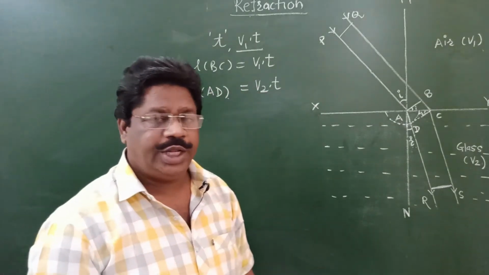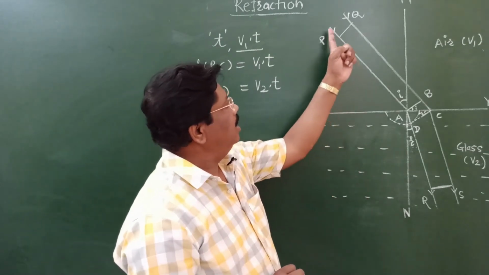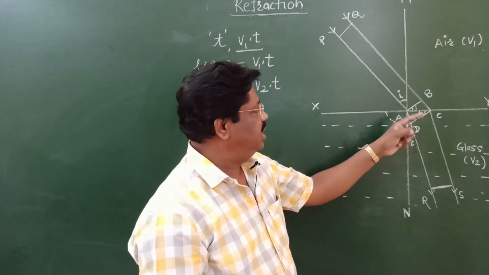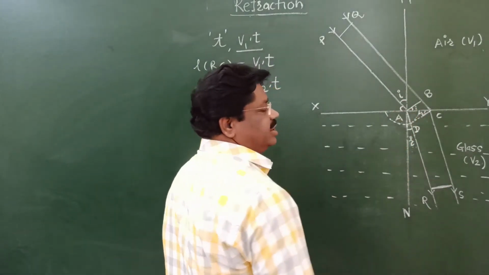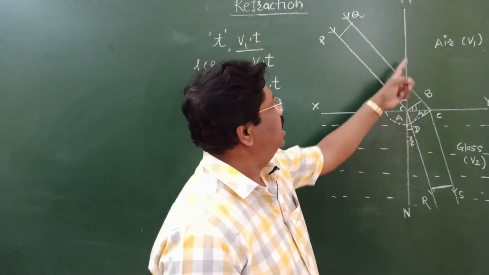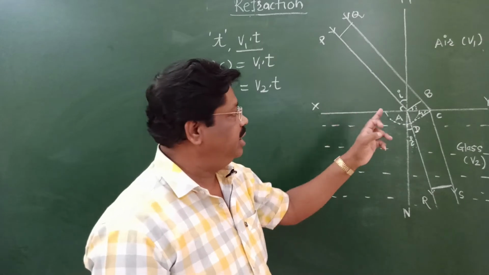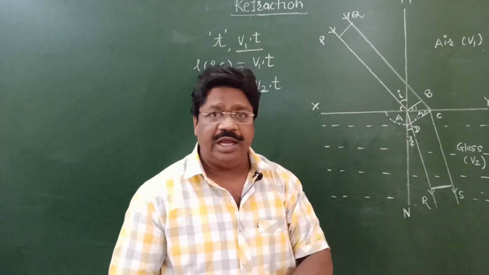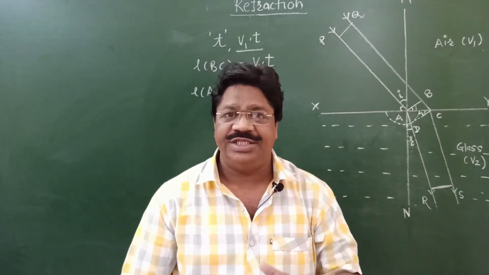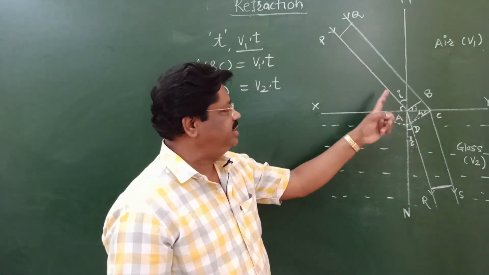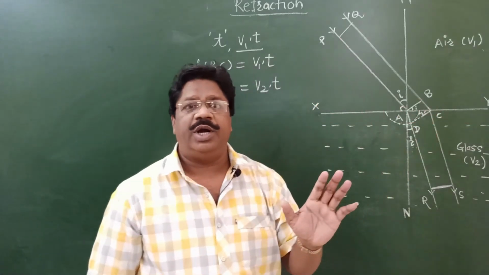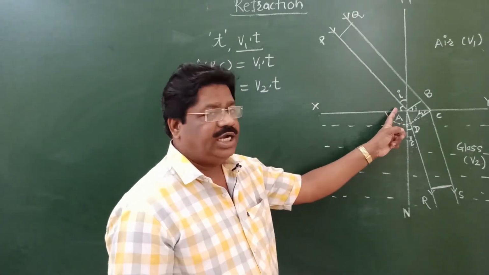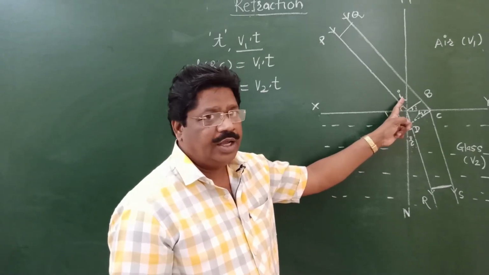Length AD is equal to V2 into t. Angle PAM is equal to the angle of incidence I. Angle XAM is equal to 90 degrees, therefore angle PAX is equal to 90 minus I. This angle is called the angle of glancing: the angle the incident ray makes with the surface is called the glancing angle. This angle is 90 minus I, and this angle is I, the angle of incidence.